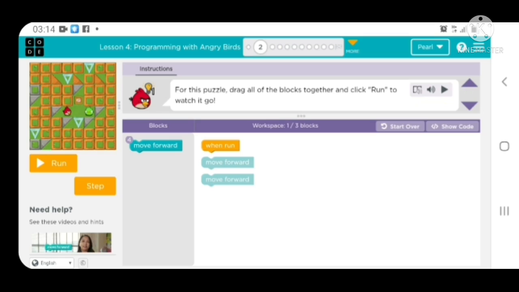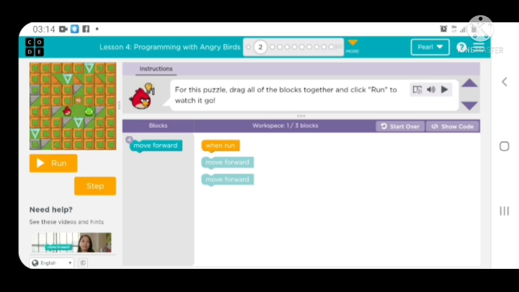Remember, I told you every puzzle has a different instruction. So the first thing to do is to always read your instruction. The instructions are there to guide you. Puzzle 2 says, for this puzzle, drag all of the blocks together and click run to watch it go.